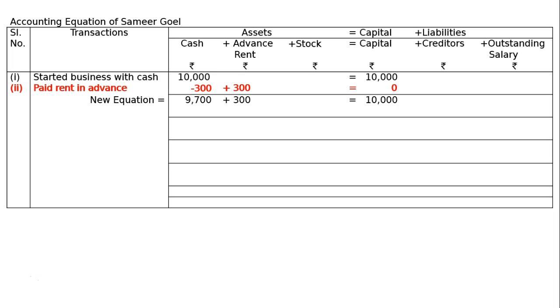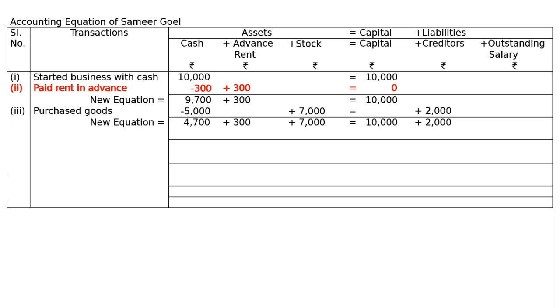Then new equation. Third transaction is purchased goods for cash 5,000 and credit 2,000. Purchased goods for cash and credit. Third, purchased goods, minus from cash 5,000, added to stock 7,000. This is 7,000 minus 5,000 is equal to creditors plus 2,000. That is equal to new equation: cash 4,700, advance rent 300 plus stock 7,000, that is equal to capital 10,000 plus creditors 2,000.